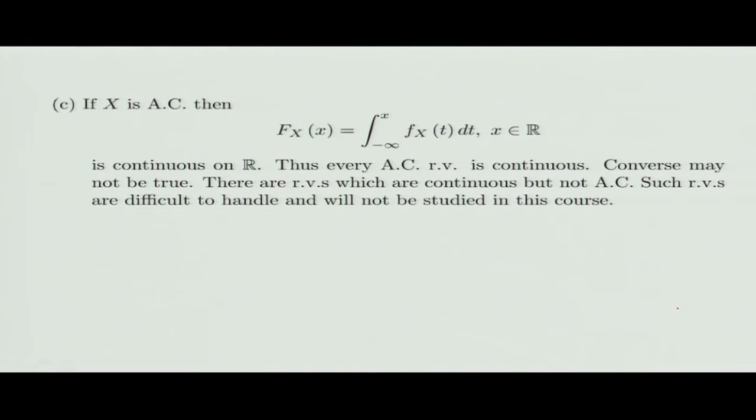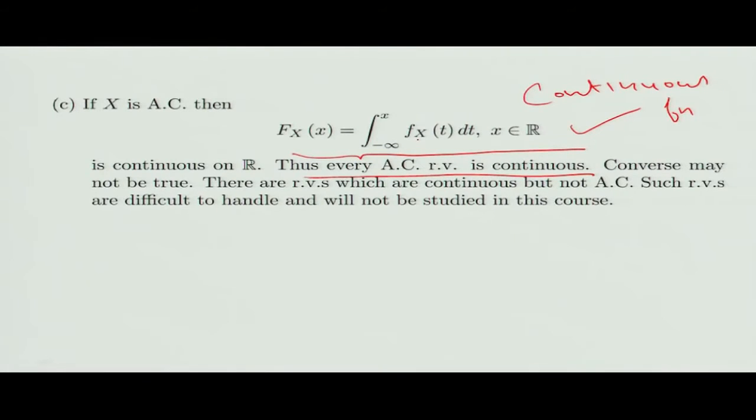Now let us recall our fundamental theorem of calculus. According to that, since my F_X(x) can be written as the integral from minus infinity to x of f_X(t) dt, x belonging to R, and the fundamental theorem of calculus says this definite integral is always a continuous function of x. So what does this suggest? This suggests that any absolutely continuous random variable is always continuous, because your distribution function for such a random variable is always continuous by the fundamental theorem of calculus.